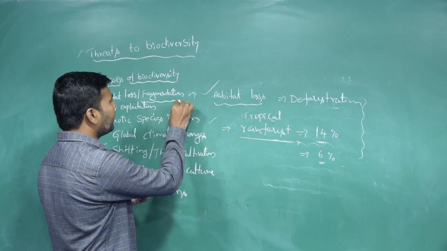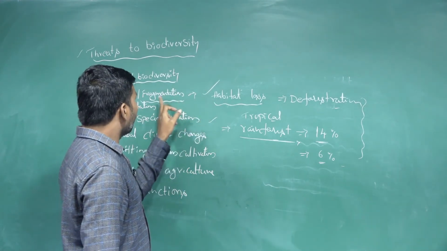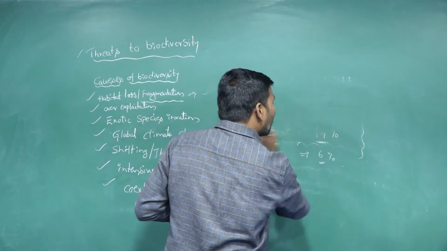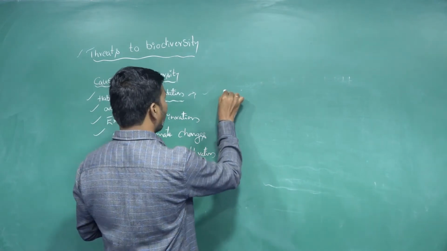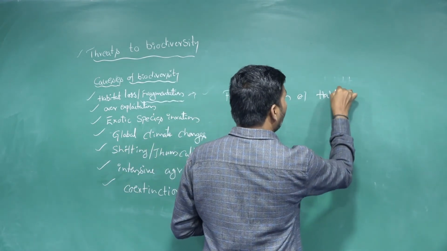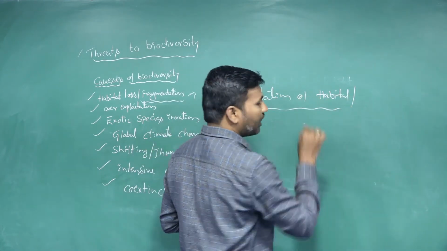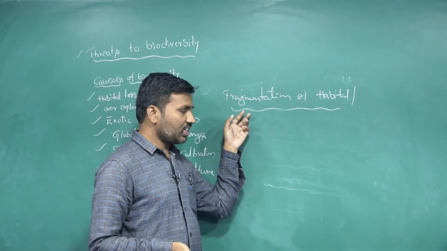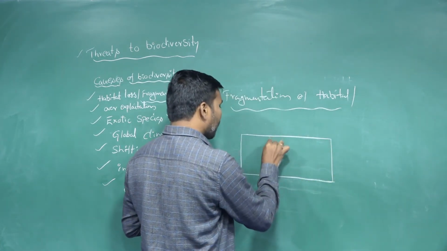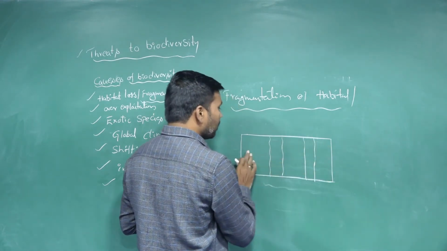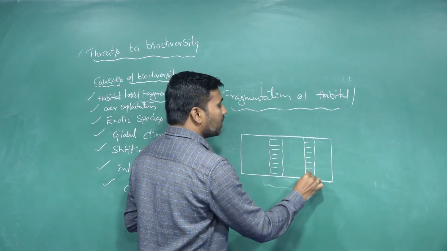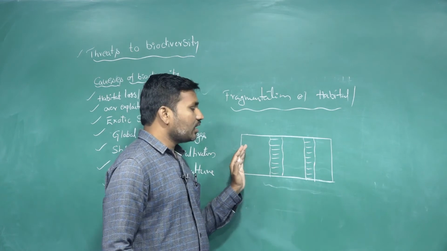The second one is fragmentation. Here, fragment means division: the fragmentation of habitats, or of resources. With the increasing population or human activities, sometimes certain areas of nature, because of human activities or the cultivation process, are fragmented for particular reasons: industrialization, agriculture practices. The entire habitat is fragmented here.